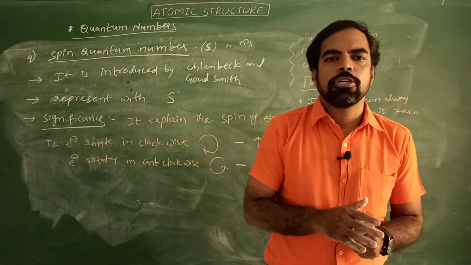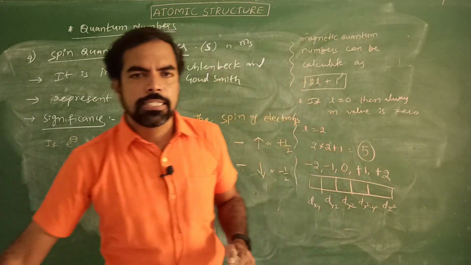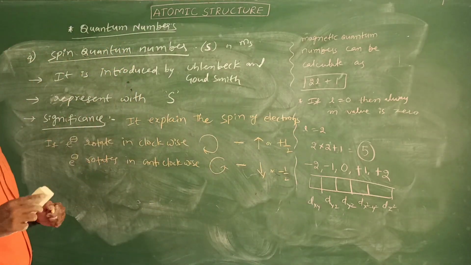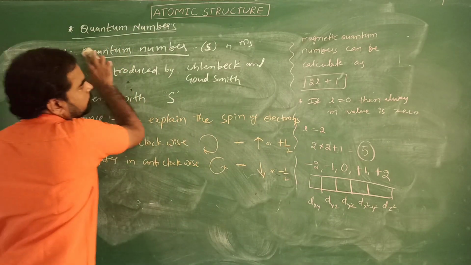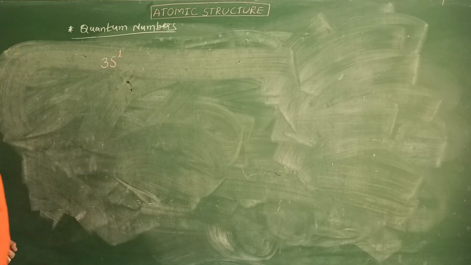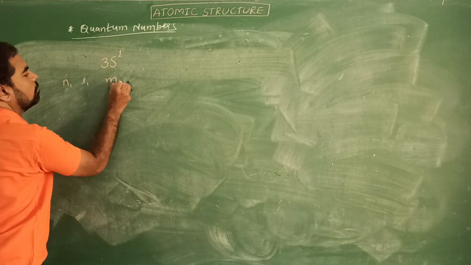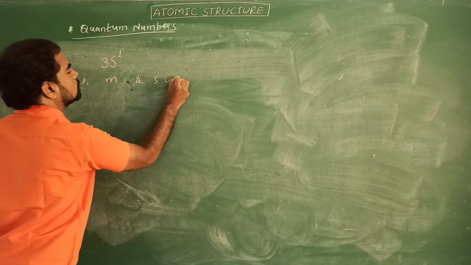Compulsory questions come from quantum numbers. Let us see one example of the four quantum numbers for a given atom. For 3s1, write the n, l, m and s values.